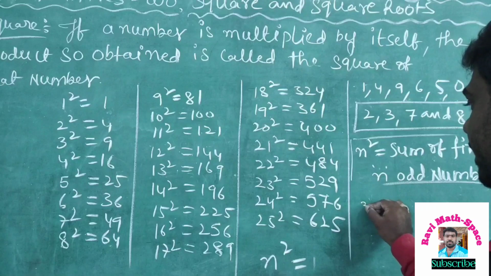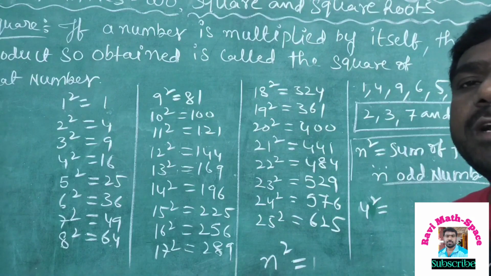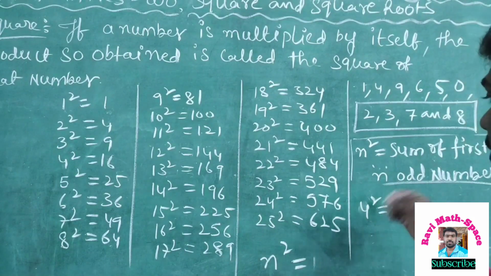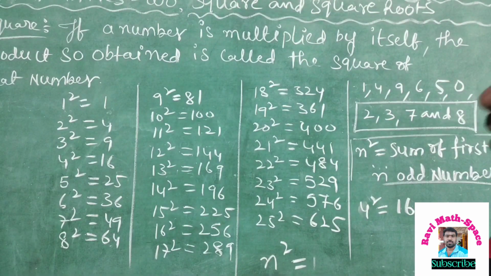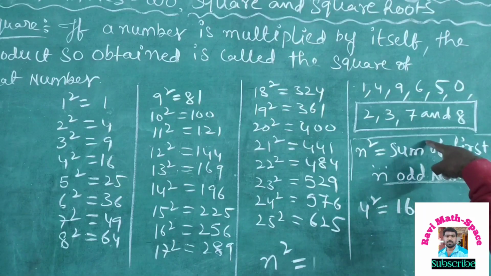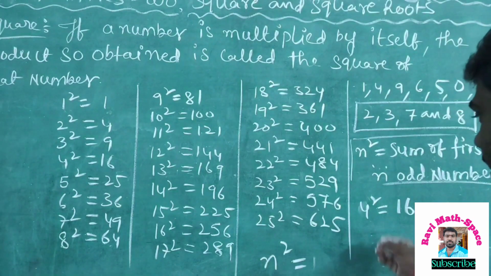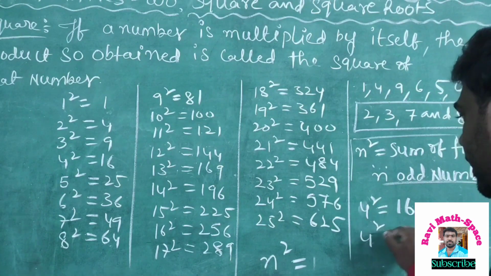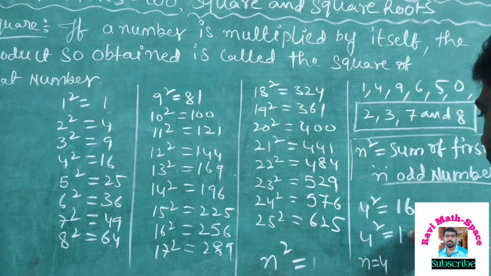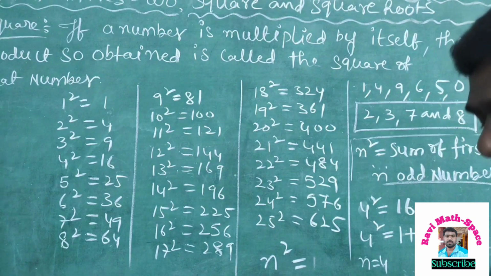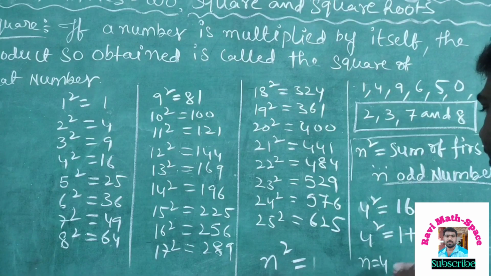Suppose I take 4 square. 4 square answer is what here? 16. 4 square is 16. Now see, this value is equal to the sum of the first n odd numbers. How, sir? Very simple. See, suppose 4 square, what is the first odd number here? 1. What is the second odd number?